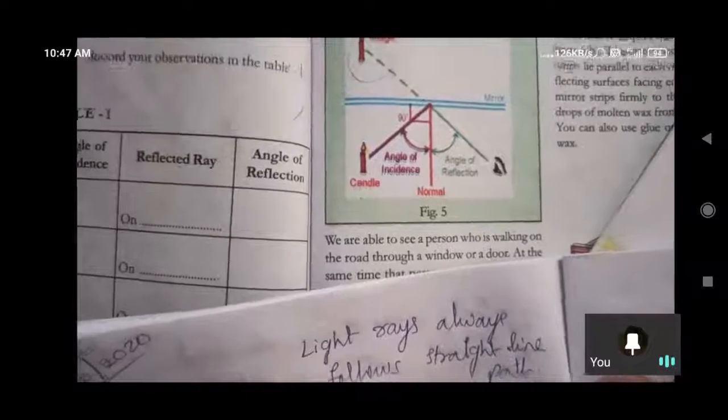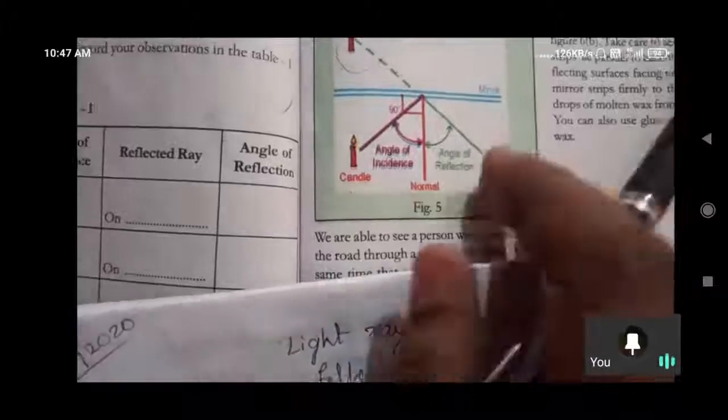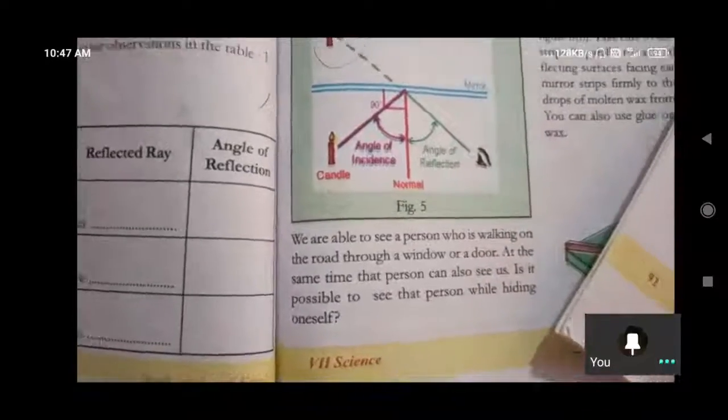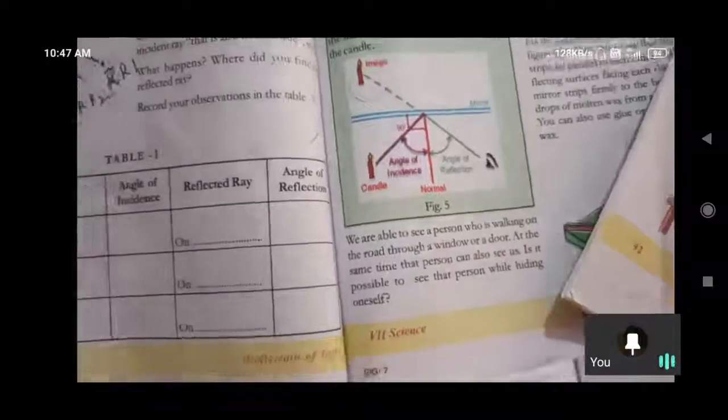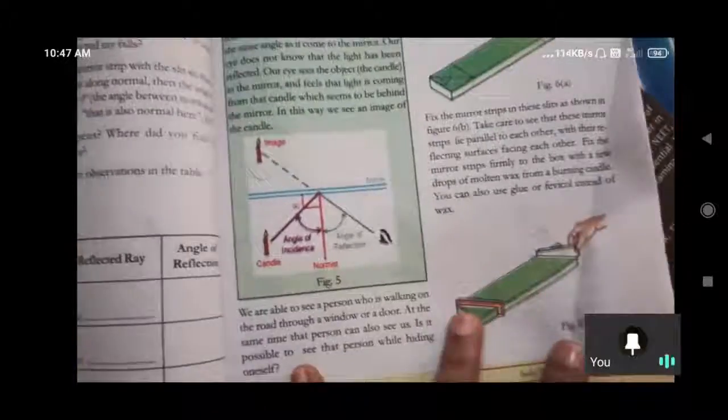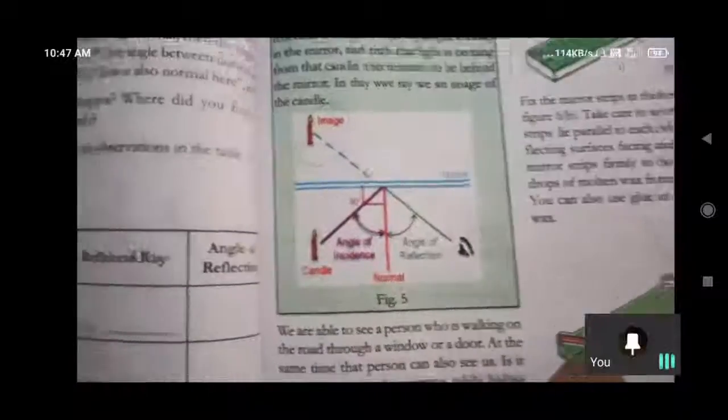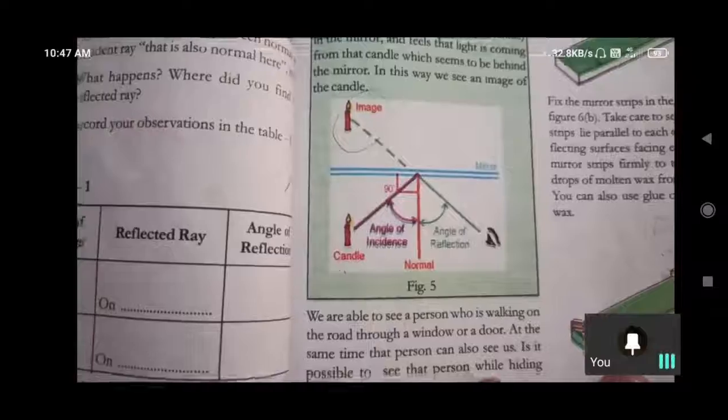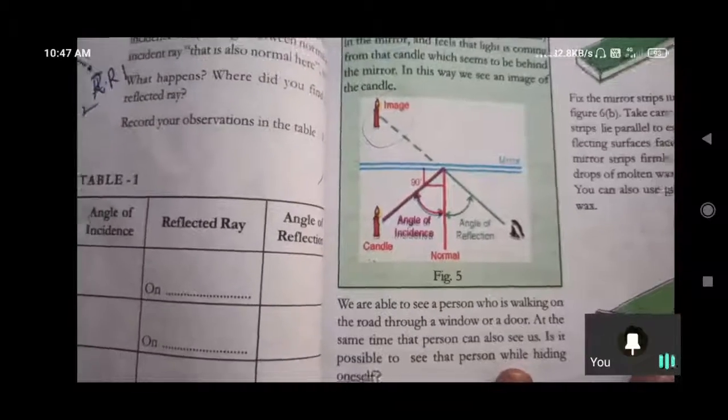That is called a real image. When a real image forms, we will observe according to the situation. So plane mirrors always give virtual images only. Is it okay? Virtual images only.